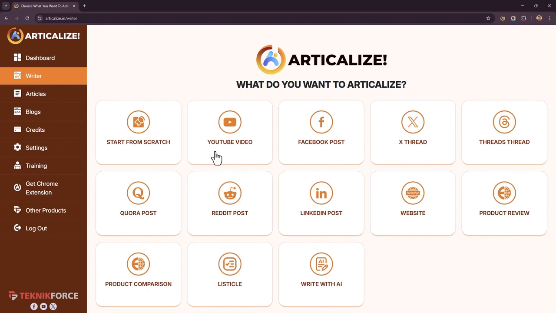You can turn a YouTube video into an article. You can turn a Facebook post into an article. You can do the same with X threads, threads on threads.net. You can do that with Quora posts, with Reddit posts, with articles on LinkedIn, with posts on LinkedIn. You can transform any website URL, right? Absolutely any website URL into an article.